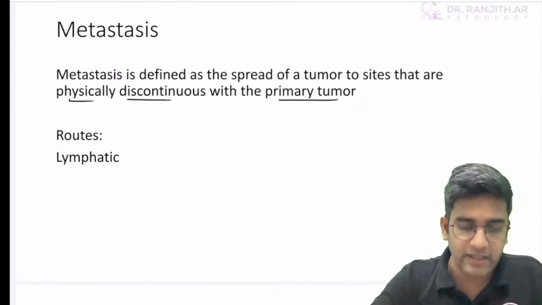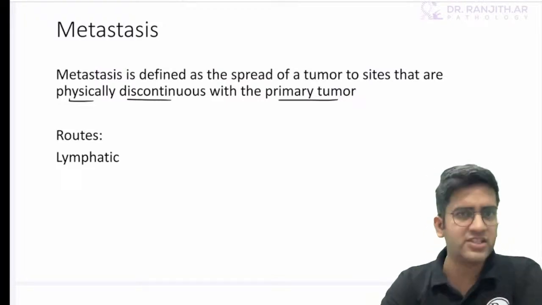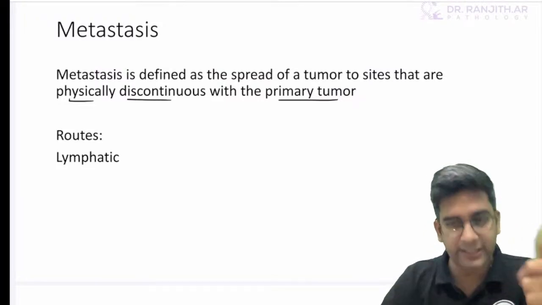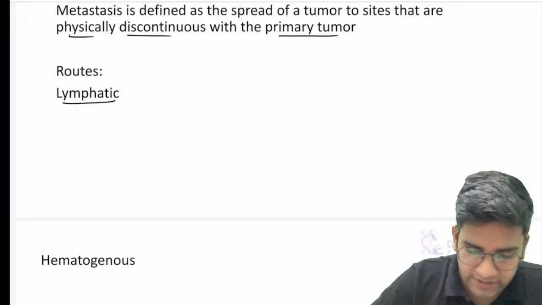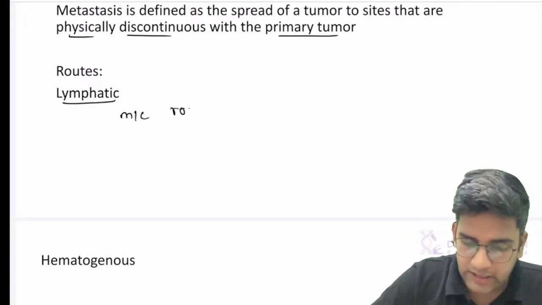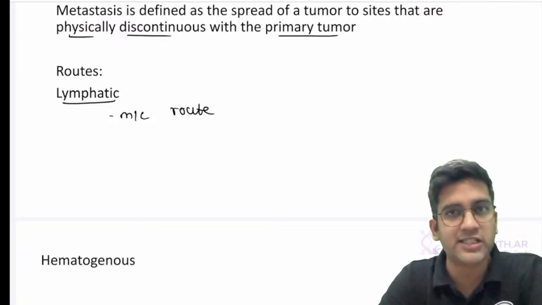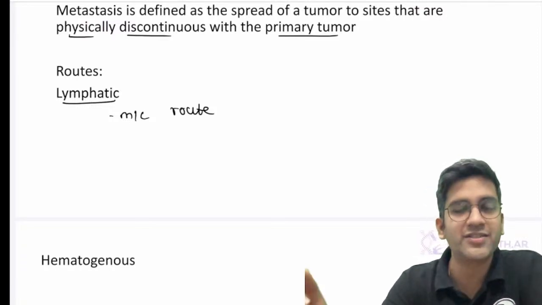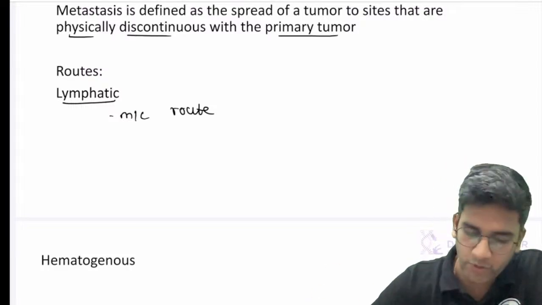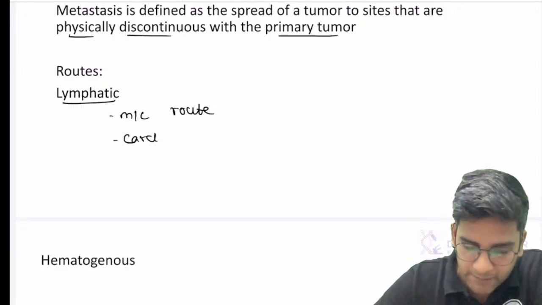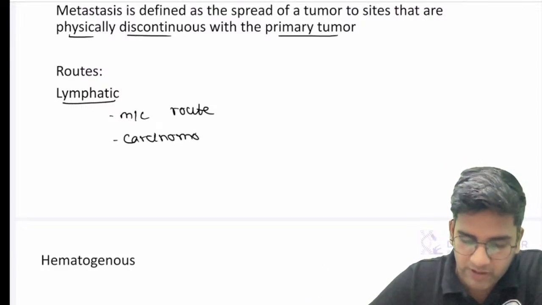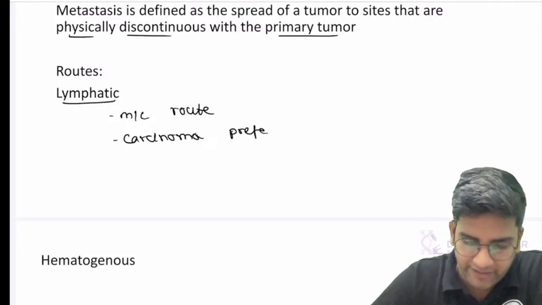Fine. So I'm sure that you must have known the routes of metastasis. One is the lymphatic route, undoubtedly the most common route of metastasis. Okay, can anyone tell me which tumors prefer lymphatics, carcinomas or sarcomas? You know the answer, right? Let's keep on answering. I'll ask you questions, keep on typing. So it's like a revision for you. Carcinomas prefer lymphatics. By default, carcinomas are obviously going to prefer lymphatic tissues, right?